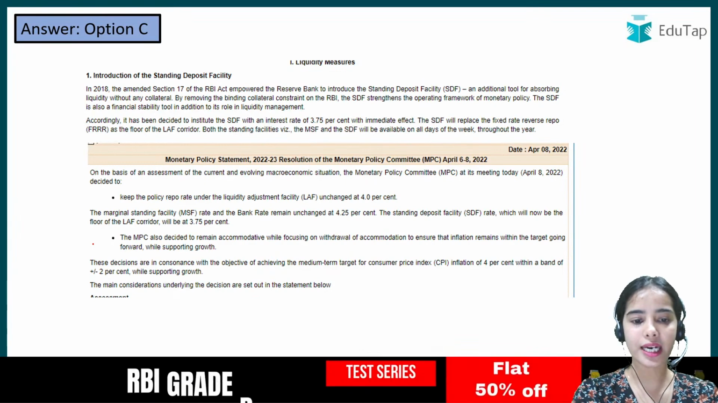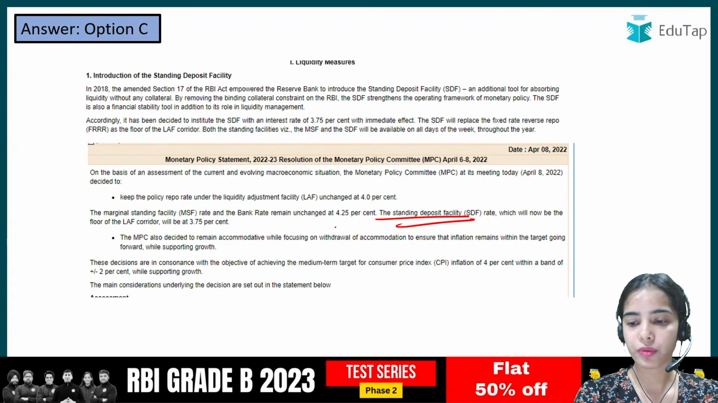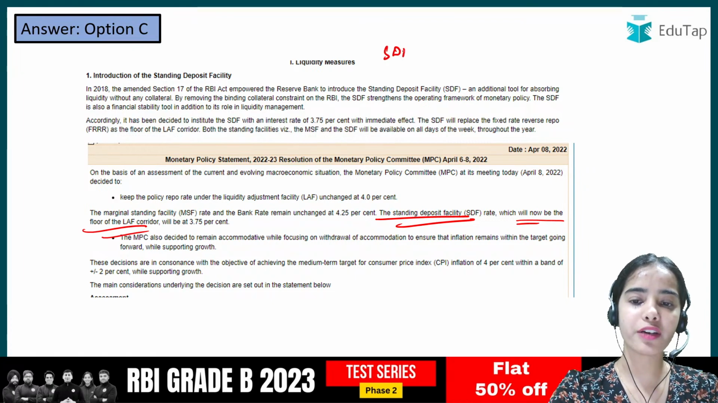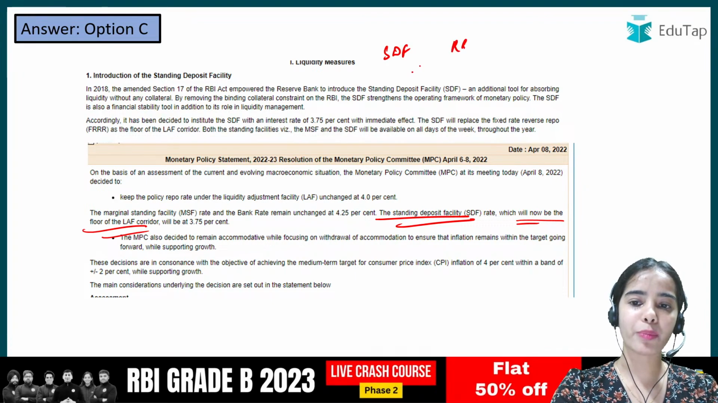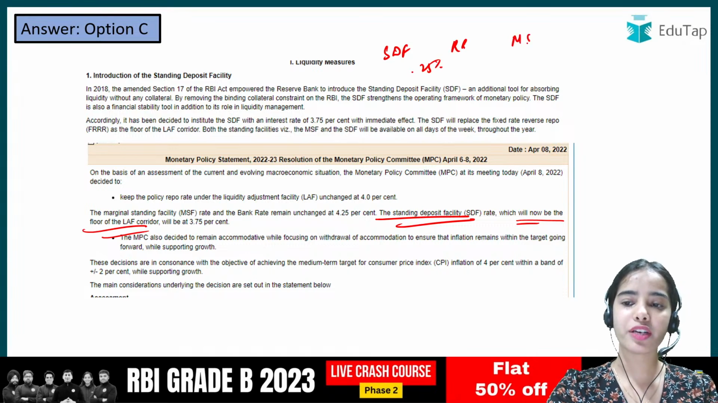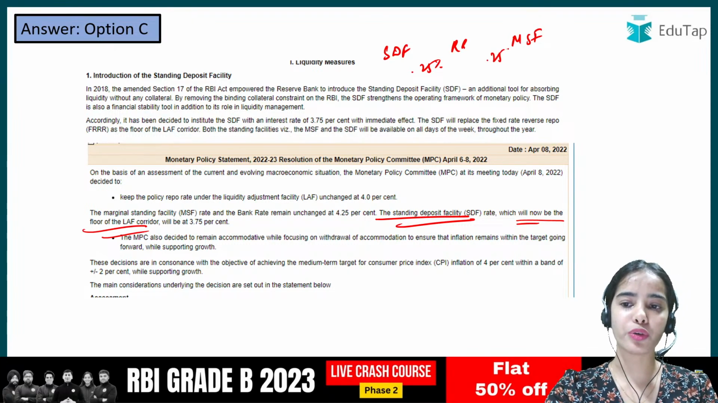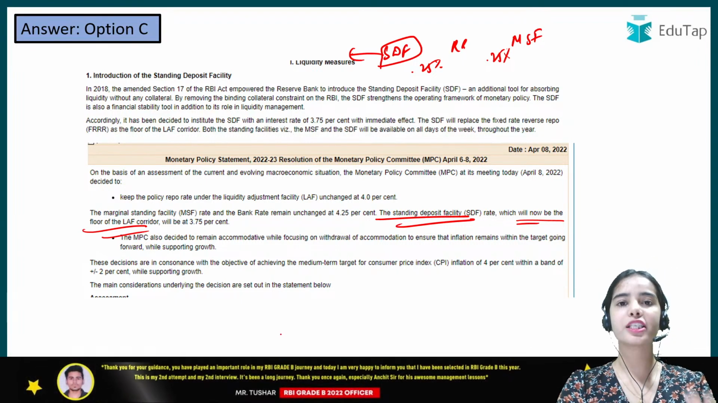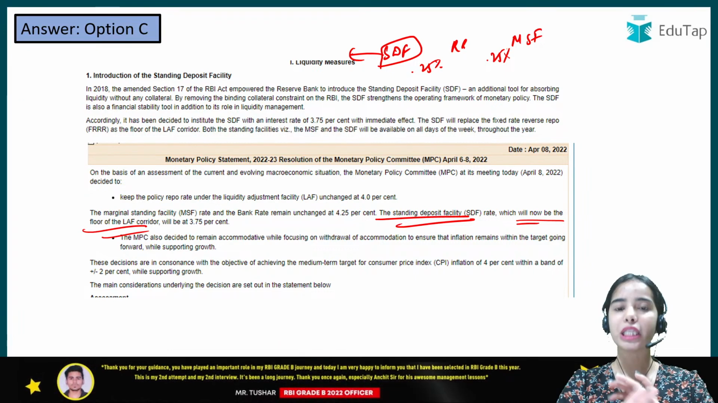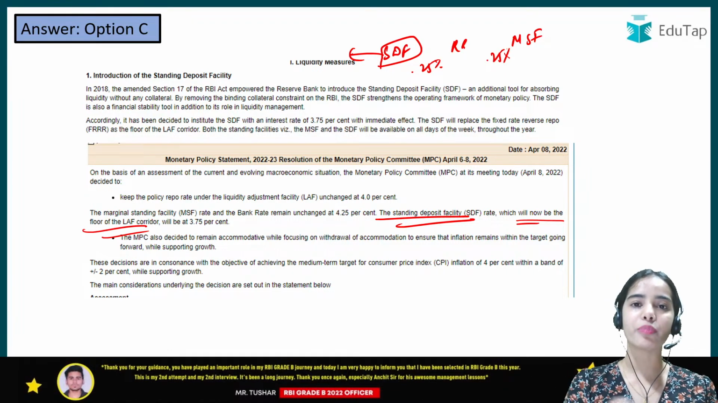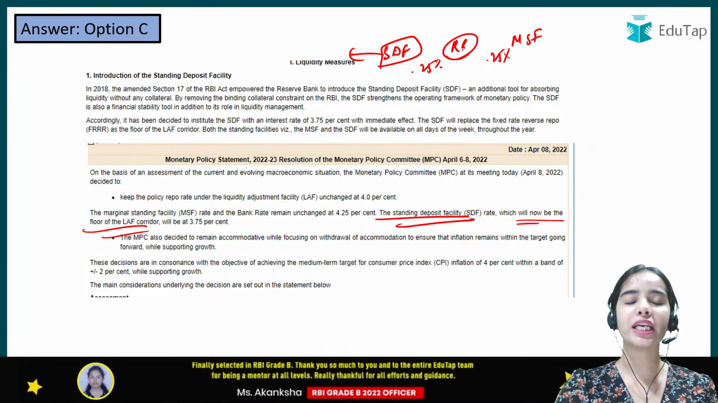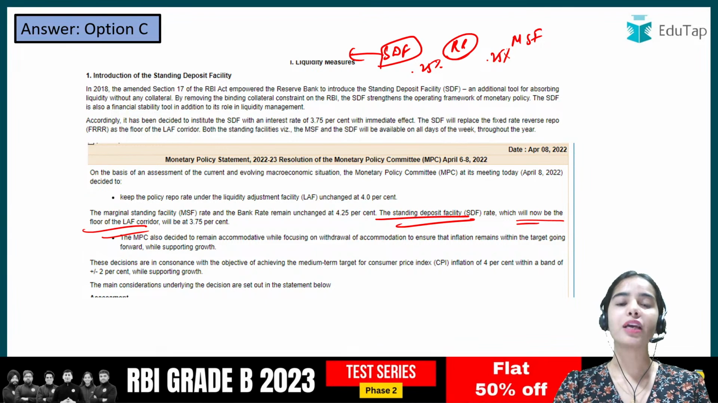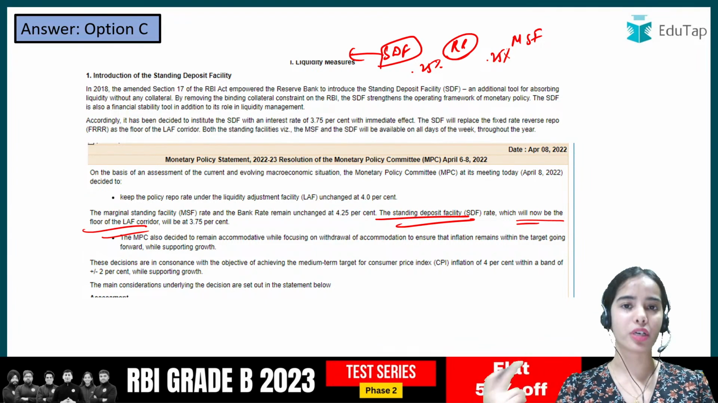So here you can see that the SDF has now become the floor of the LAF corridor, and that's why the SDF is less than the repo rate by 0.25% and the MSF is greater than the repo rate by 0.25%. SDF is the rate at which the banks deposit their money with the RBI without taking any collateral, that is the government securities, from the RBI. Repo rate is the rate at which the banks borrow the money from the RBI by providing the collateral, that is government securities, to the RBI.